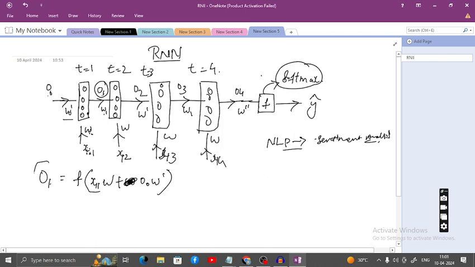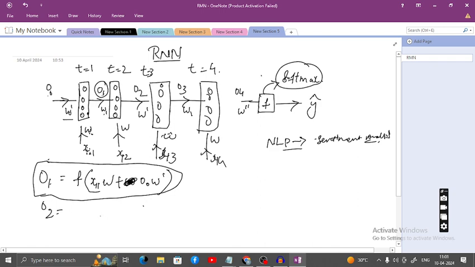O1. Got it? Any doubts? I am passing the input into the activation function. So similarly, it is similar to that.